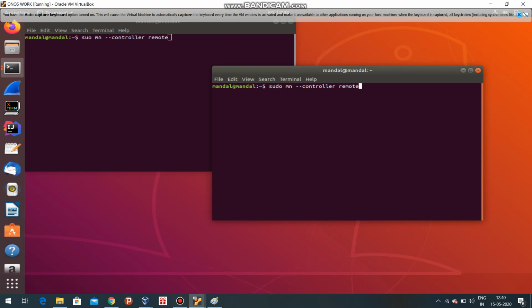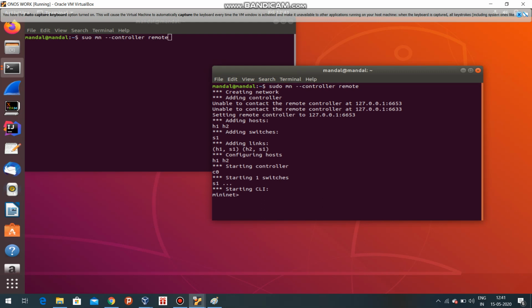In previous videos I showed you that there is no such thing as controller equals remote. Those were like the simple traditional network, but here I am using a remote controller, so that there will be no control logic in the middle boxes, in the switches, right? So create it.